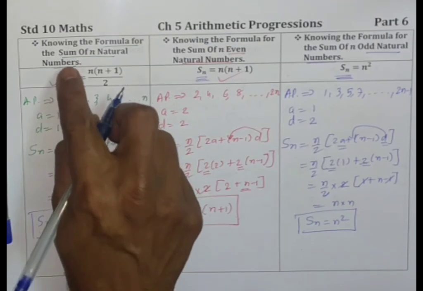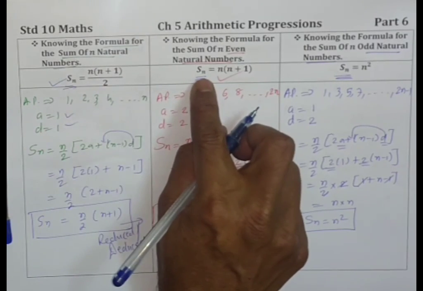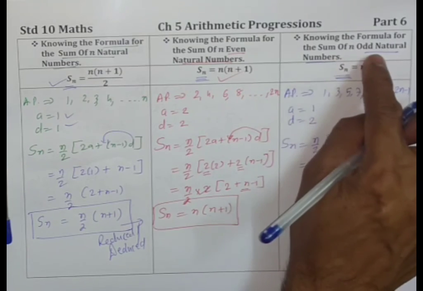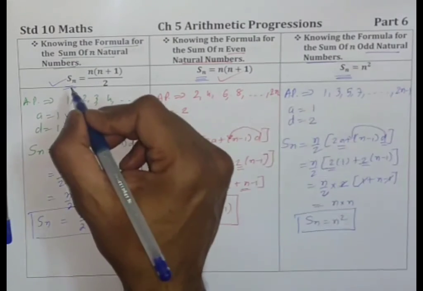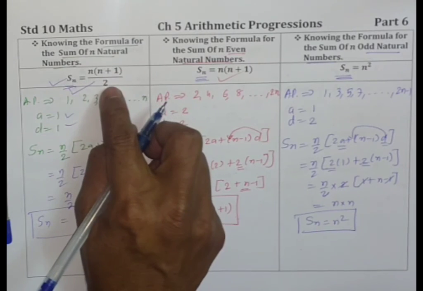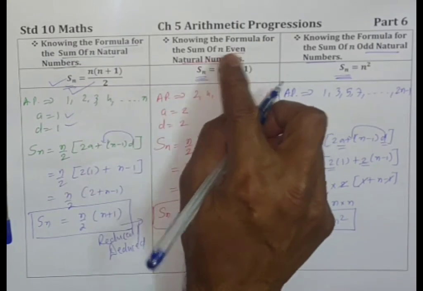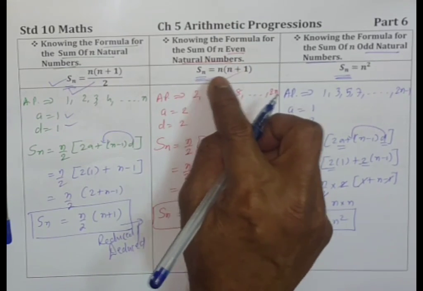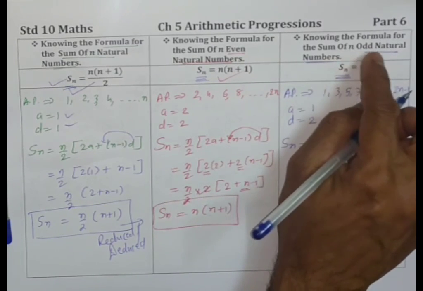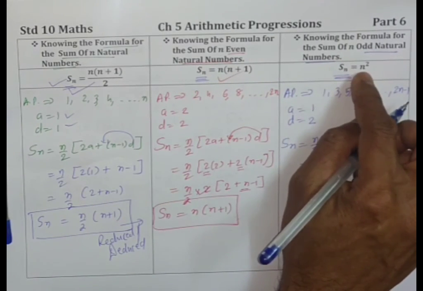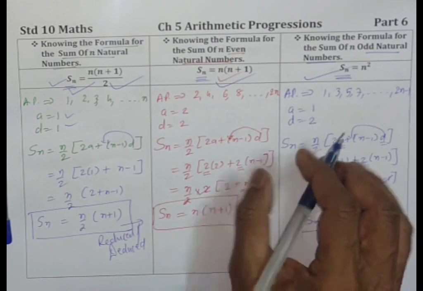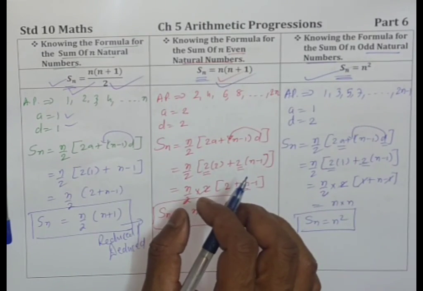But here the n numbers are all natural numbers, here the n numbers are even natural numbers, and here the n numbers are odd natural numbers. So sum of all natural numbers Sn is n into n plus 1 by 2. Sum of all even natural numbers Sn is equal to n into n plus 1. And sum of all odd natural numbers Sn is equal to n square. Children, these three are deduced formulas. They are shortcut formulas. Alright.